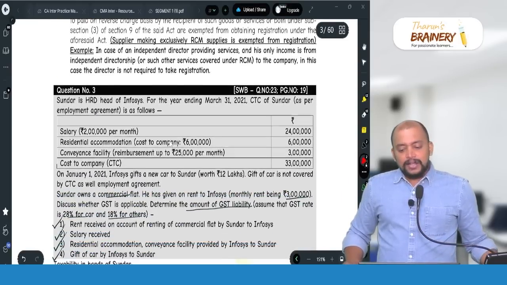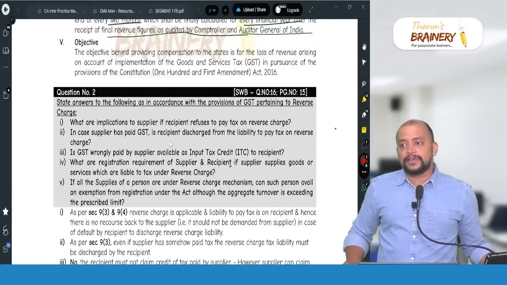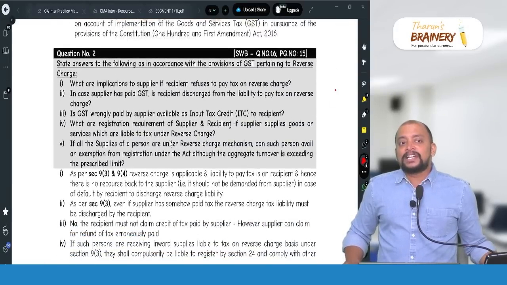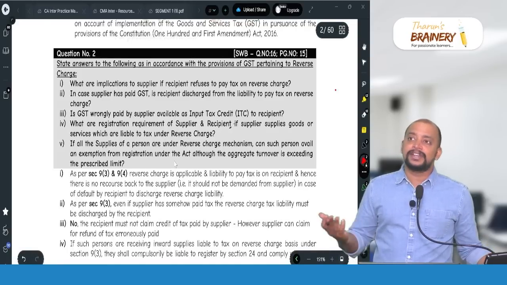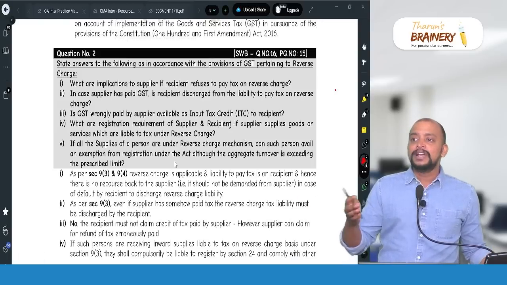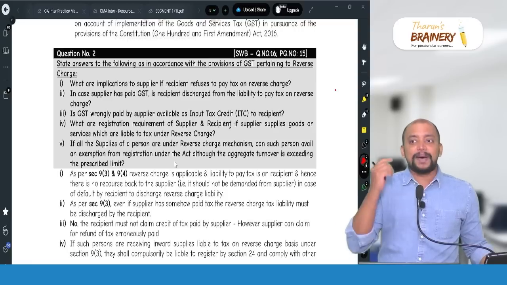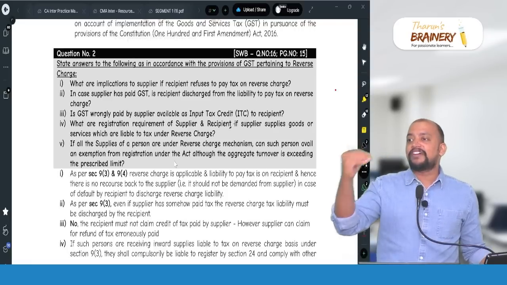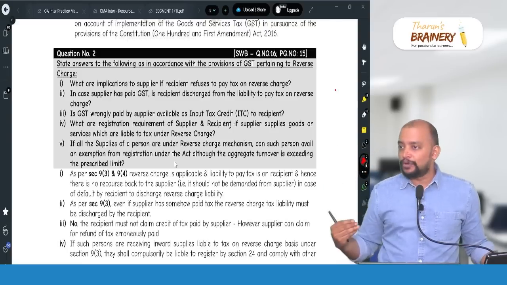Then, question number 3. This question number 2 is like a theory question, but connecting multiple points of RCM. They can coin a question like this: mainly registration and ITC, payment of tax, who is liable to pay tax. So they can ask this as a normal question, somewhere in question number 2 or 3 or 4, one part will be a 4 marks question. Usually every question apart from question number 1 will have 5, 5, 4. That is how it will be, 14 marks. 5, 5, 4 or 10 plus 4.